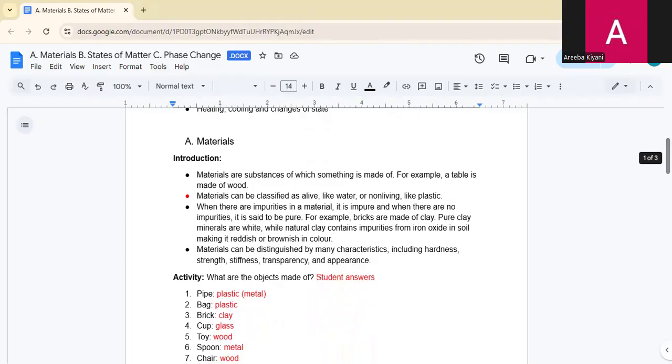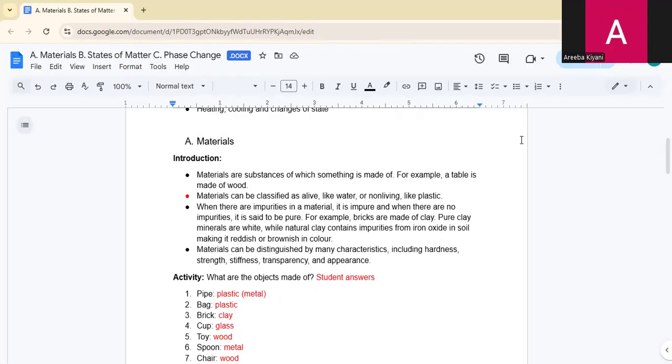So tell me, what are materials? Materials are the things that objects are made from. For example, a table is made of wood and a spoon is made of metal. Some materials are natural, like wood and clay, and some are man made, like plastic. Plastic is a man made material, and material can be pure or impure. Pure means clean, and impure means mixed with other things.